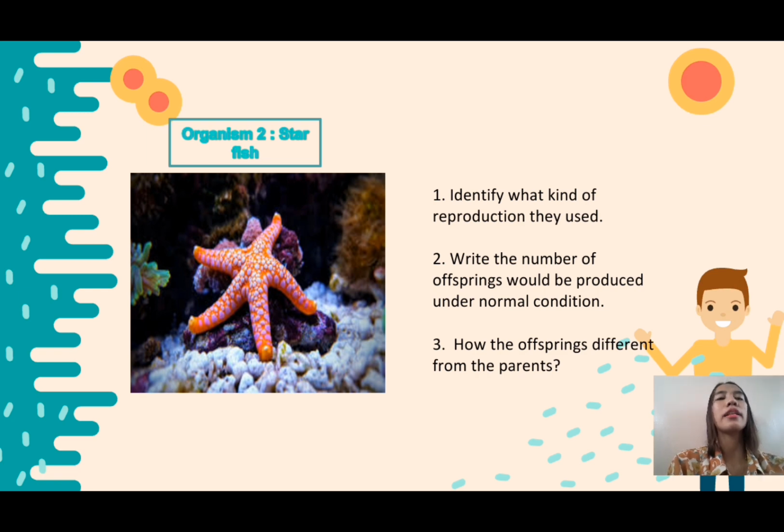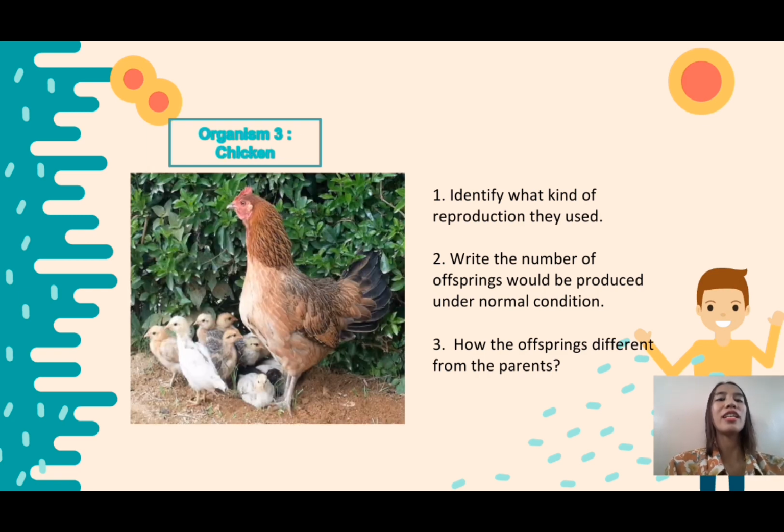Okay, so next one. Last one is chicken. What do you think? How many parents are required? Very good. Two parents. So we have rooster and hen, right? So what do you think, how do they reproduce? Very good. The opening of the rooster will be placed into the opening of the hen. So the sperm cell from the rooster will swim up to the oviduct of the hen, and some of the eggs will be fertilized.